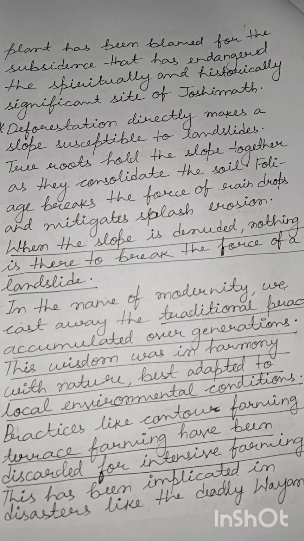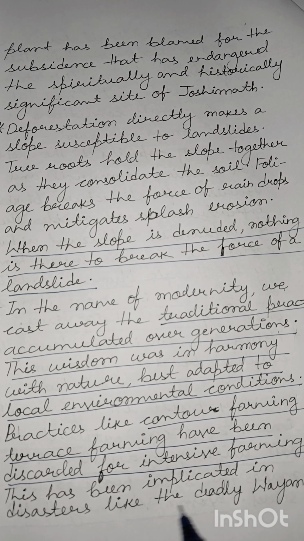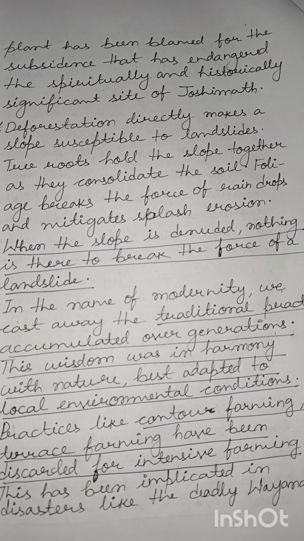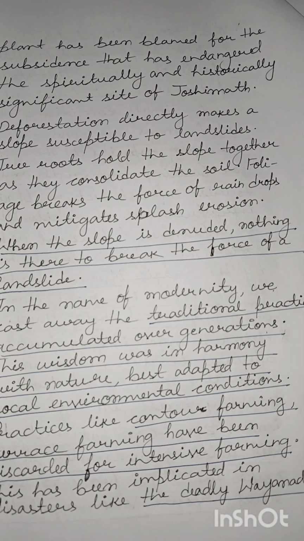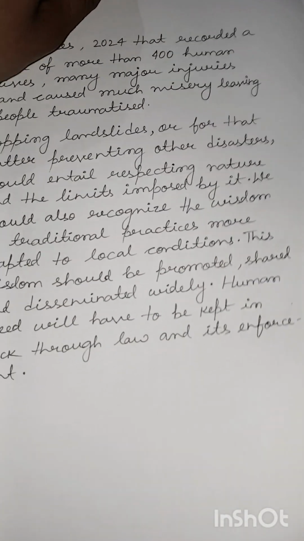Unfortunately, all these practices have been replaced with something quite mechanical, intensive farming. This has been implicated in disasters like the deadly Wayanad landslides of 2024.